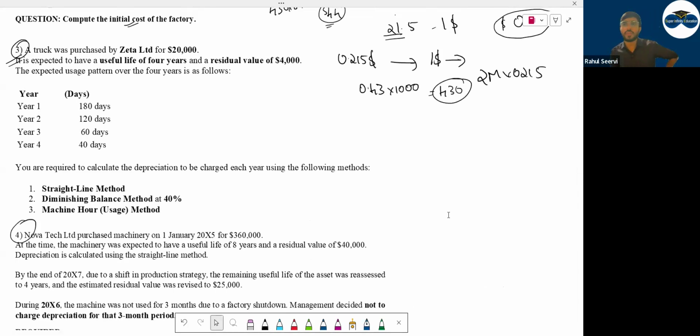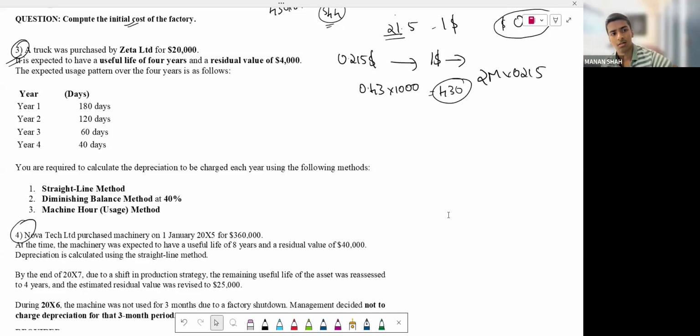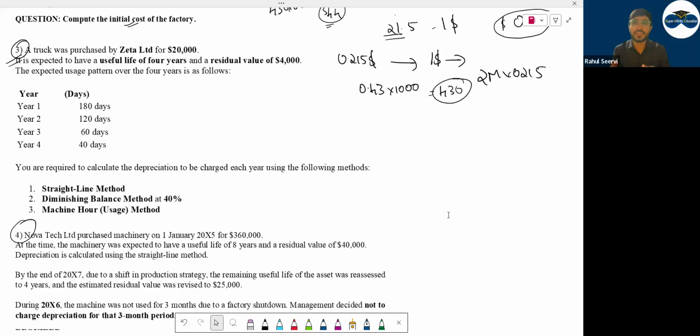With this, today we have completed what? Cost we have covered, then we have done the exchange part, then we have done depreciation, and under depreciation we have seen 3 methods, etc. Tomorrow we will revise this once, and check your answers with your friends. Then we will learn one more concept under depreciation. It will be a type of depreciation only. Then after that we will start with a new topic of revaluation. So by tomorrow we will try to complete this IAS.